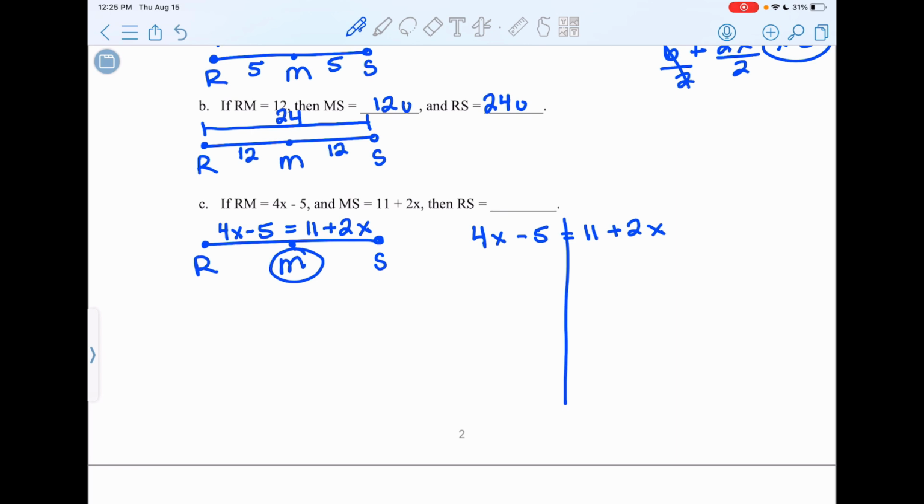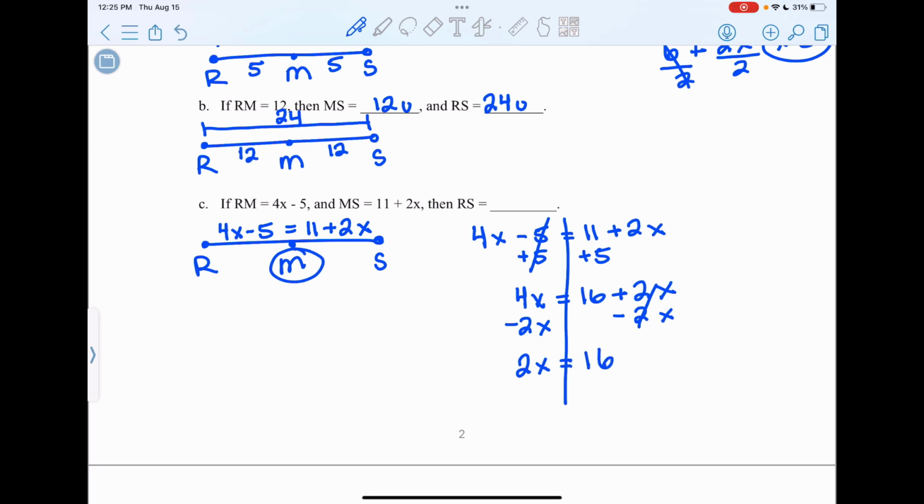I'm going to start by adding 5 to either side. And then I'd like that 2x to join the 4x, so I'm going to subtract 2x to either side. And then to get x by itself, I need to get rid of that 2, so I'm going to divide by 2 to either side. And that tells me that x is equal to 8.